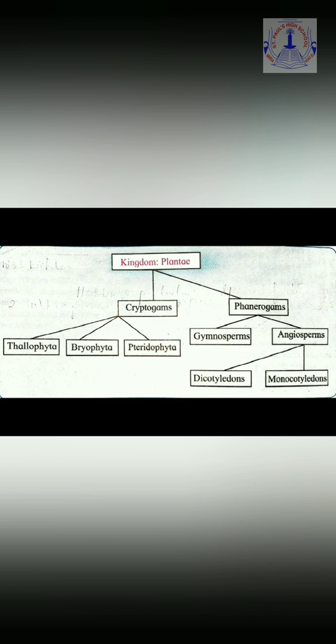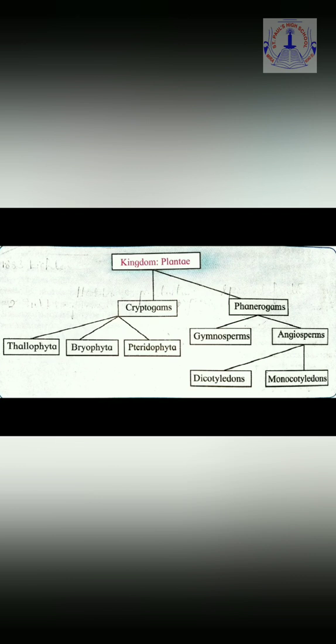Their body does not have true root systems and leaves, whereas in their place, false roots, false stems, and false leaf-like structures are present. Children, mostly during the rainy season, you all must have observed some green color velvet-like plants growing on the wet walls. They are actually plants belonging to the division Bryophyta.